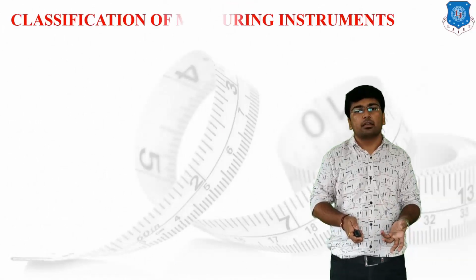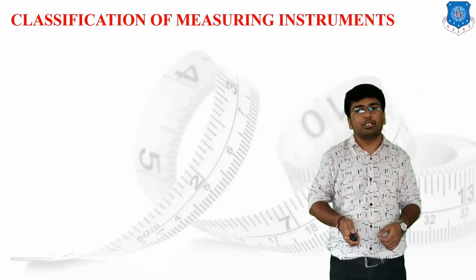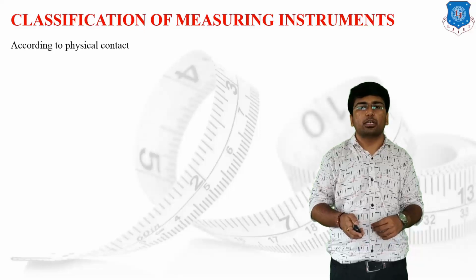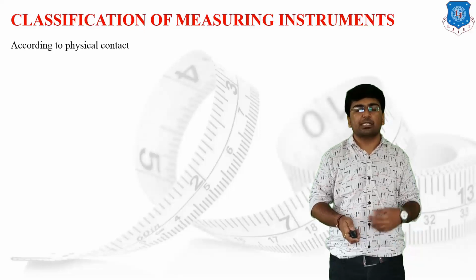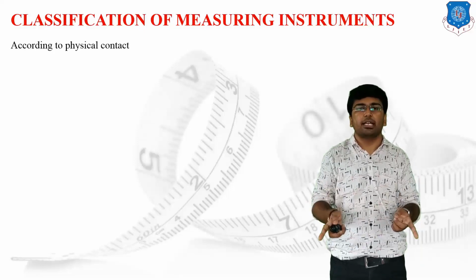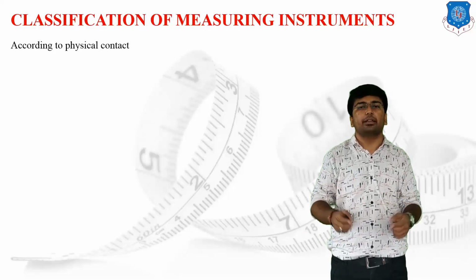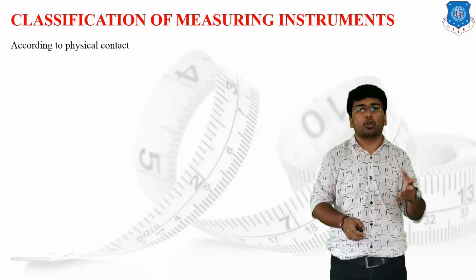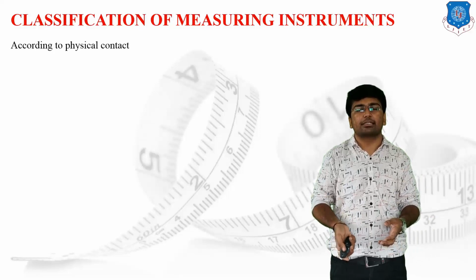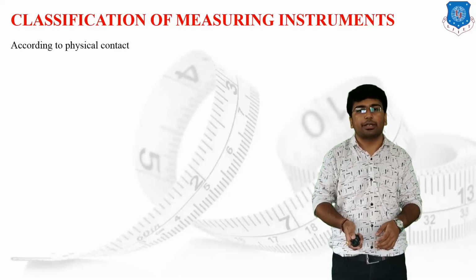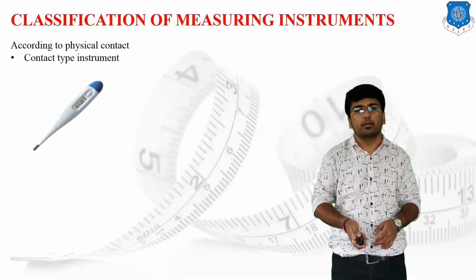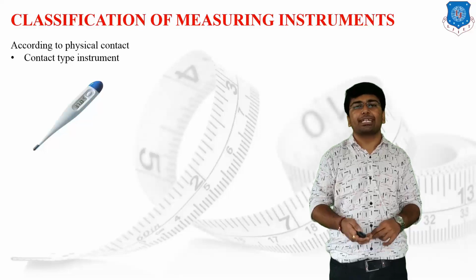Then the last category for the measuring instrument is according to the physical contact. As per the physical contact, we classify the measuring instrument into two different categories. The first one is the contact type instrument, and the second one is the non-contact type instrument. First, the contact type instrument.